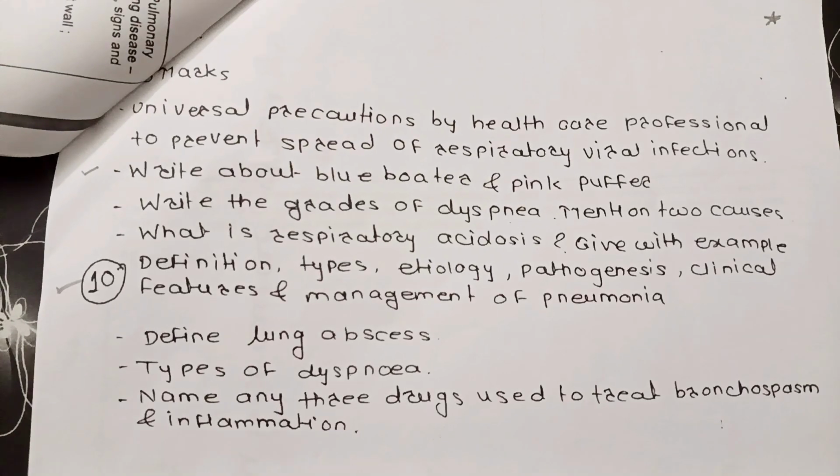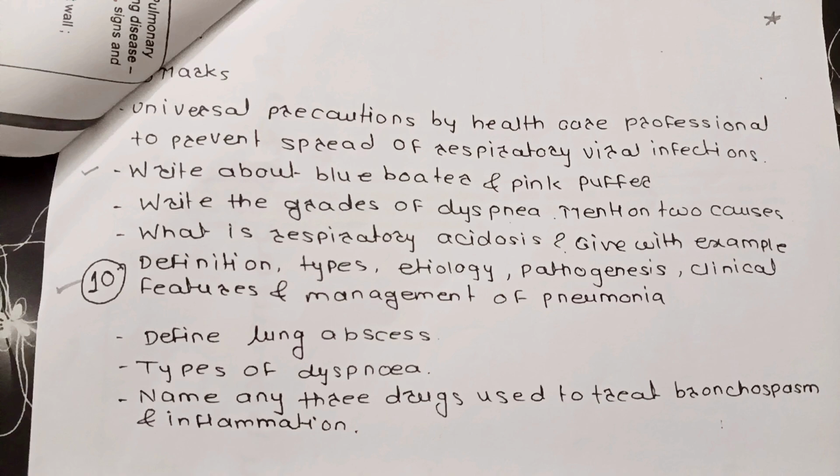Universal precautions by healthcare professionals to prevent spread of respiratory viral infections. Write about blue bloater and pink puffer. Write the grades of dyspnea, mention 2 causes. Respiratory acidosis with example. Define lung abscess. Types of dyspnea. Name any 3 drugs used to treat bronchospasm and inflammation.